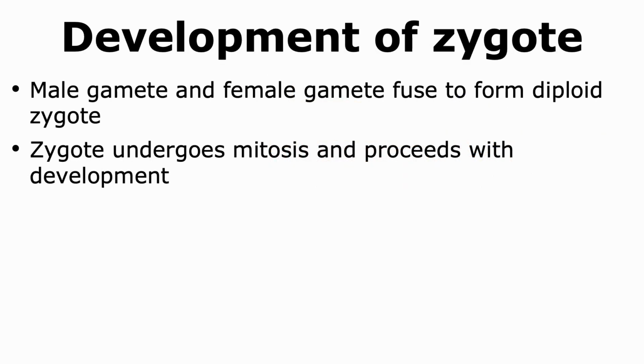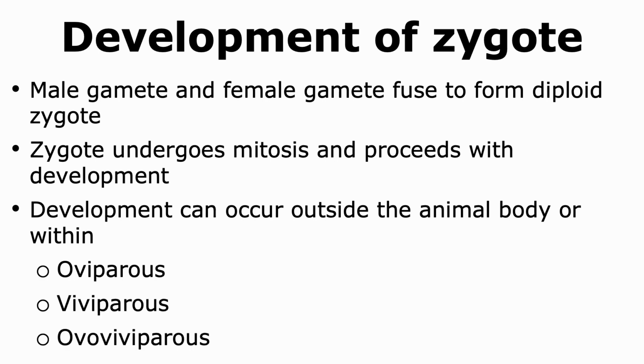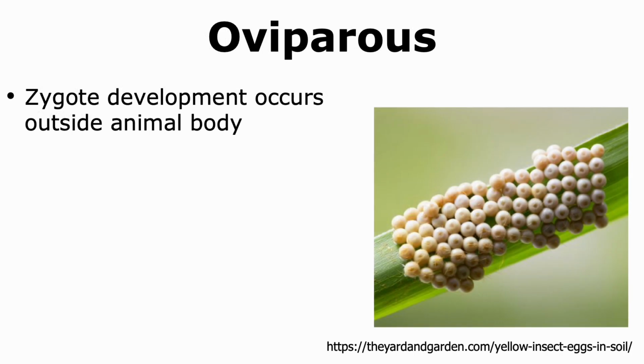Once the zygote is formed, it can undergo mitosis and develop to form the multicellular animal. This development can occur outside the animal body or within the animal body. Based on that, animals can be oviparous, viviparous, or ovoviviparous. In oviparous animals, the development of the zygote occurs outside the animal's body.